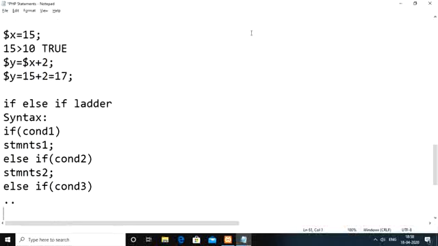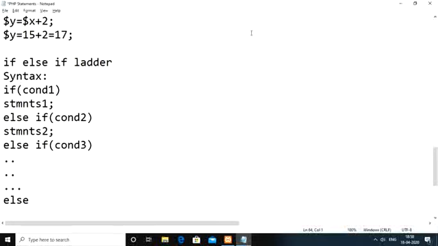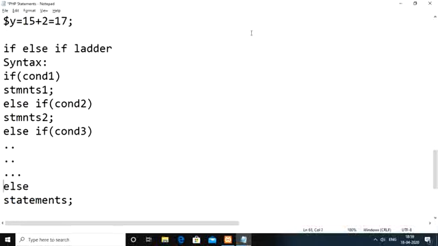So like that, this process will be continued, and somewhere when none of the conditions have been satisfied, what we need to implement, that you need to place in the last else block. So when condition 1, condition 2, condition 3, whatever conditions we are having are not satisfied, then the statements which are part of else will be executed. These statements are optional, so there is no need to even keep the last else block.